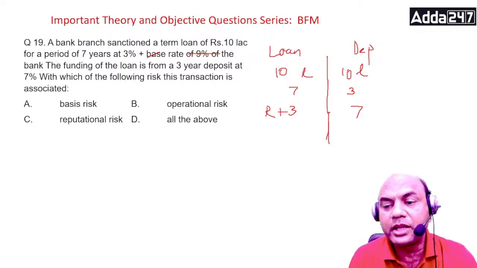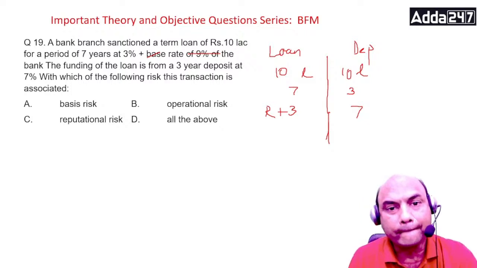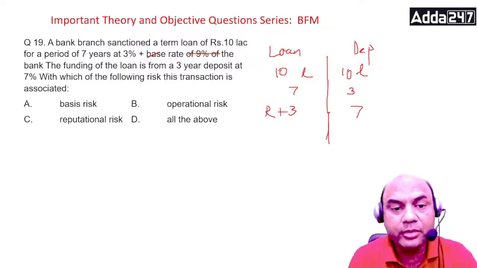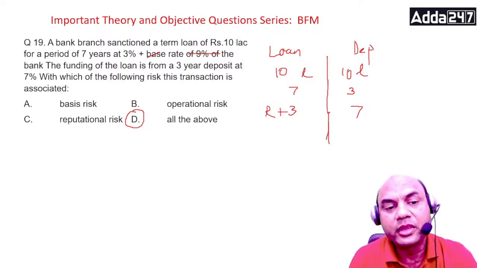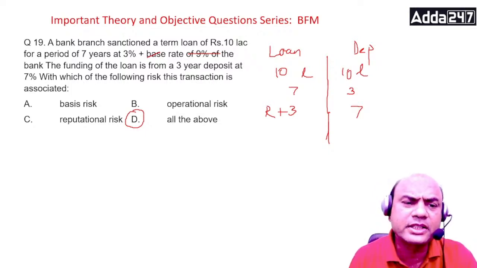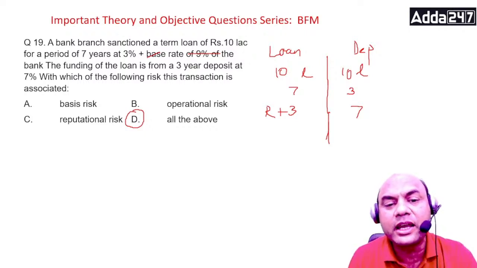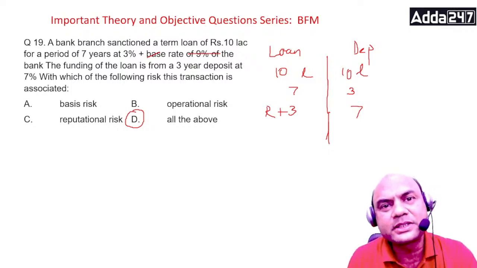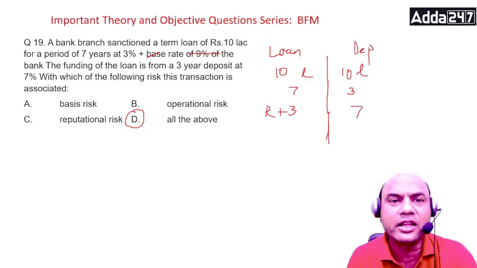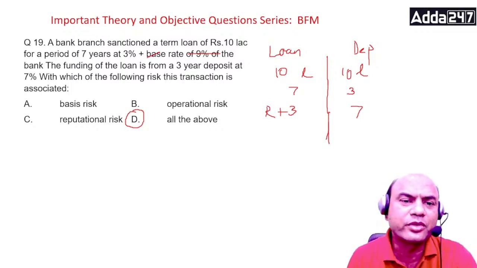Many of you are typing all of the above because we are in the habit of typing all of the above. We feel that basis, operation, everything is there. But remember, in this case, operational risk is inherent to each and every transaction of the bank. Operational risk will be there in your savings, current, FD, loan, treasury, trade finance, everywhere. So don't consider that.